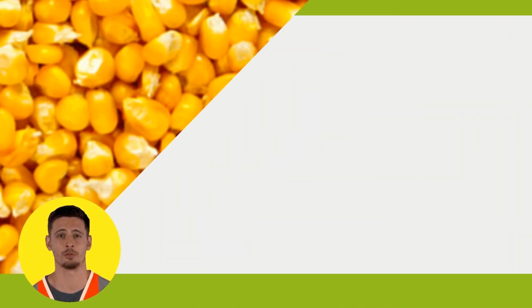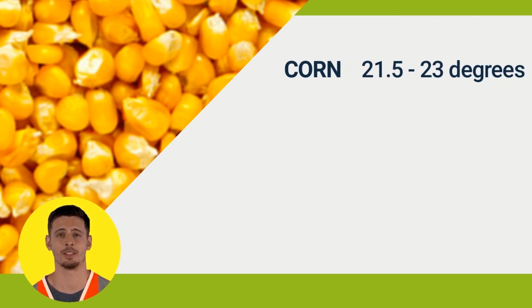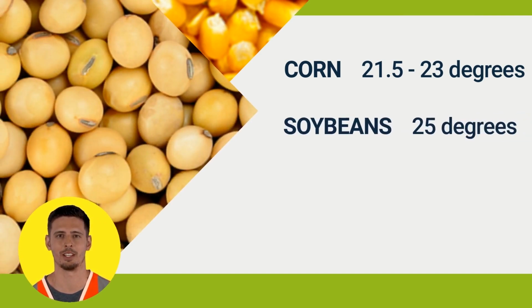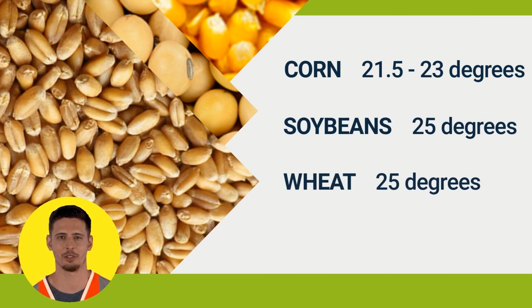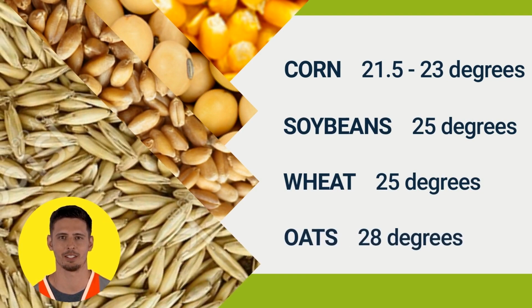The angle of repose will vary based on the commodity. Here are some common commodities and their angle of repose. Corn, approximately 21.5 to 23 degrees. Soybeans, approximately 25 degrees. Wheat, approximately 25 degrees. And oats, approximately 28 degrees.